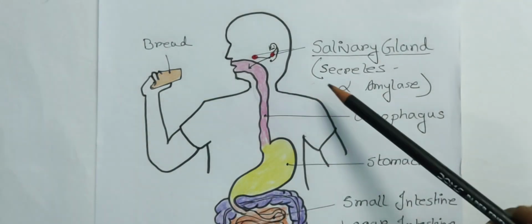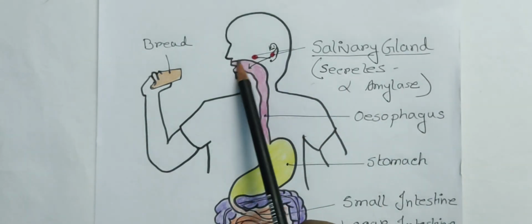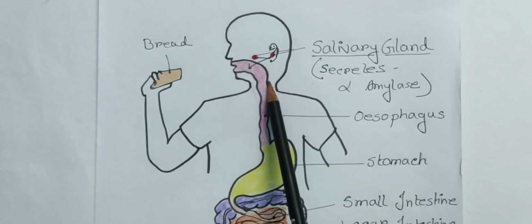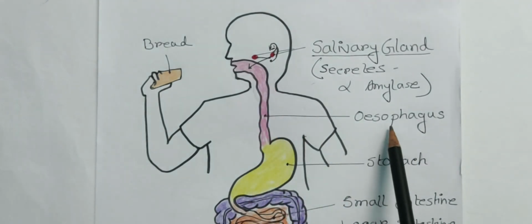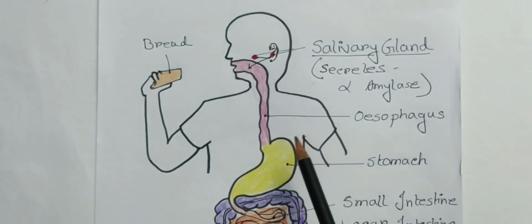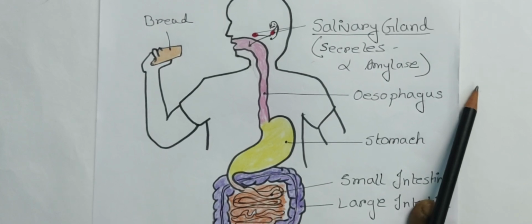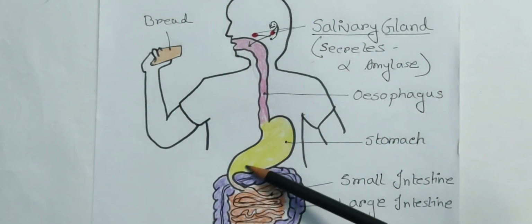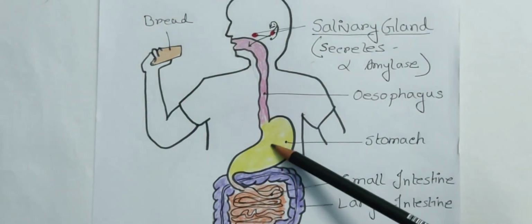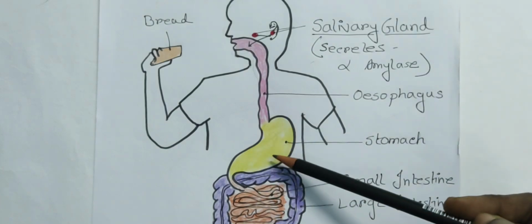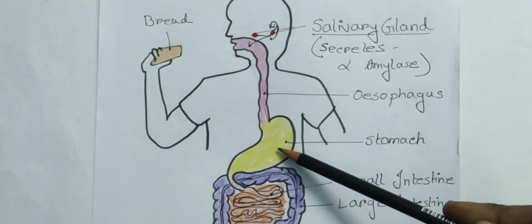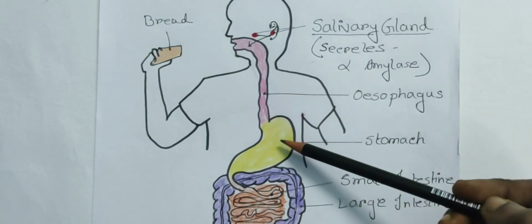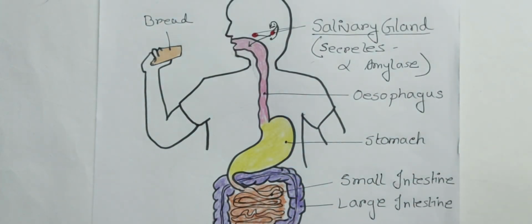Okay, so here is our alimentary canal. This is our mouth and that is the mouth cavity, and after the mouth cavity there is a food pipe. That food pipe is called the esophagus. Then after the esophagus there is the stomach, a bag-like, J-shaped structure. So this is the stomach. I separated all the parts by different colors so that you can understand better.